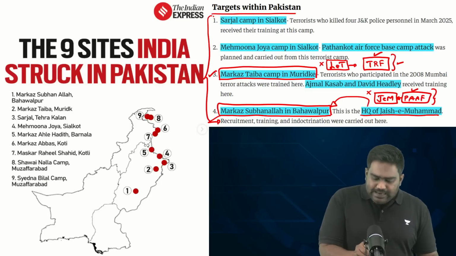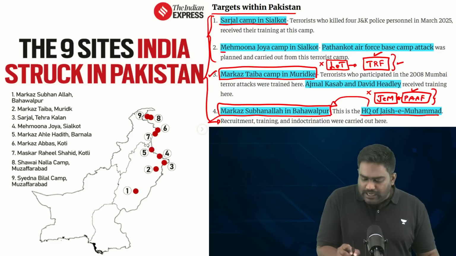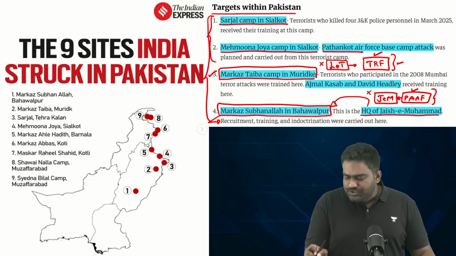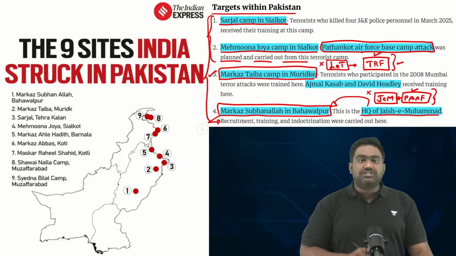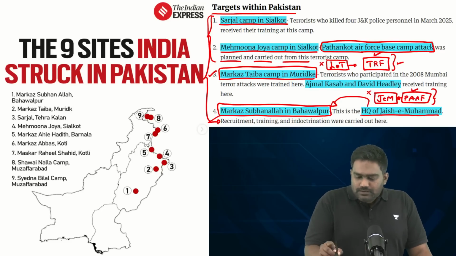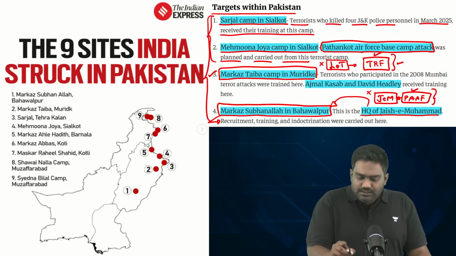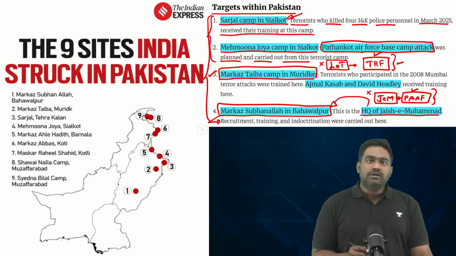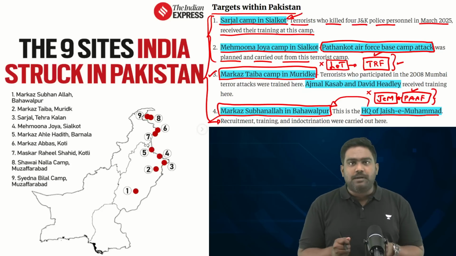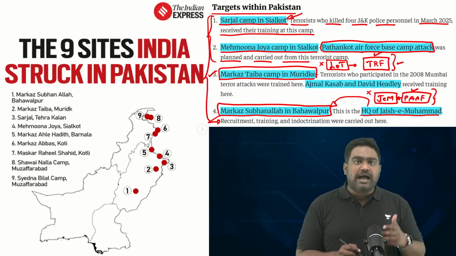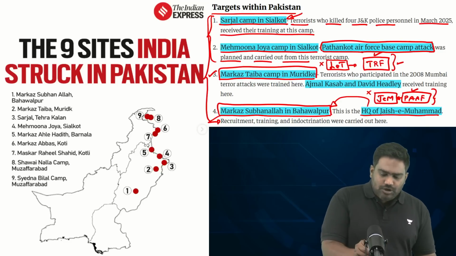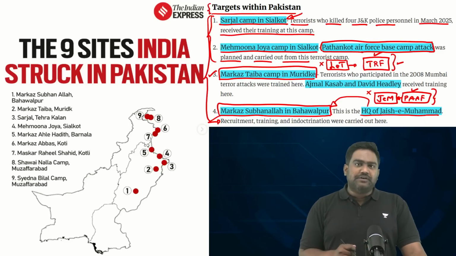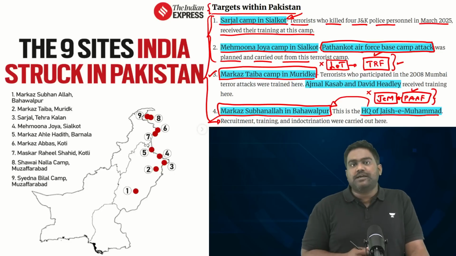Apart from this, India has struck terror camps in Sialkot, where terrorists who carried out the Pathankot airbase attack were provided training and logistical support. Then terrorists who were involved in major attacks in Jammu and Kashmir were trained at these camps in Sialkot. So these specific locations have been hit by India based on real-time actionable intelligence. Without ground level intelligence, it's not possible to precisely identify these targets and to deliver these precision strikes.